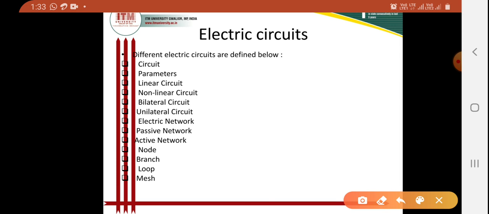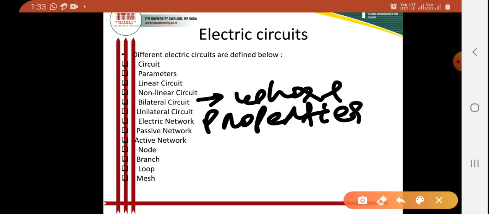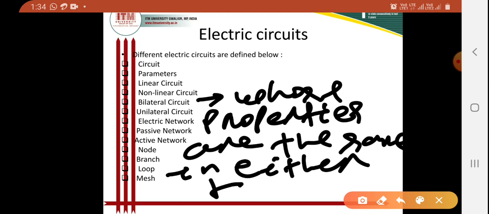When I am talking about the bilateral circuit, this is the circuit whose properties or characteristics are the same, or don't change, in either direction.